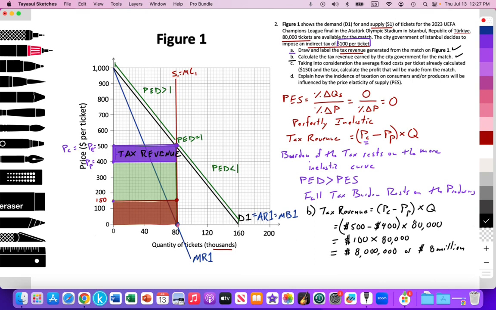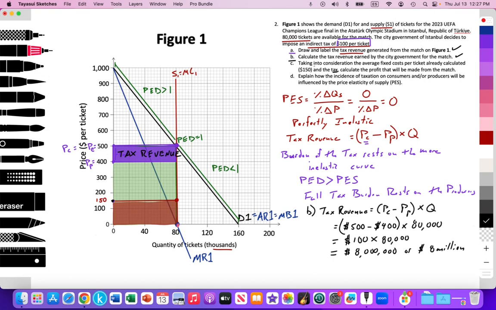Taking into consideration the average fixed cost per ticket already calculated, which is covered in a previous video, in a previous question. We have $150 as the average fixed cost per ticket, and taking into consideration the tax, calculate the profit that will be made from the match. So I want you to pause the video and go ahead and calculate that. We'll check your workings. Pause the video now.